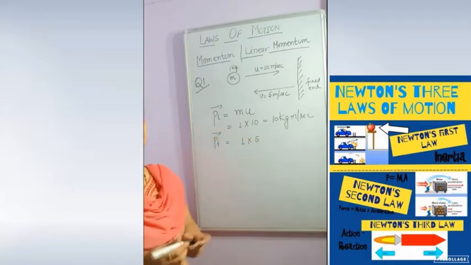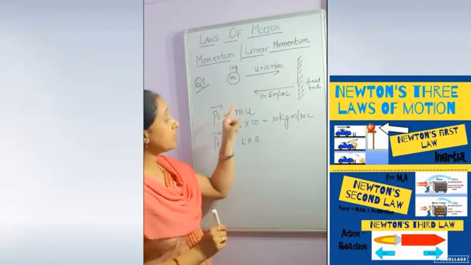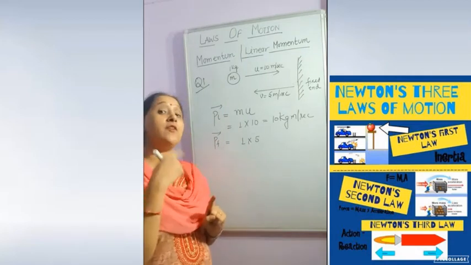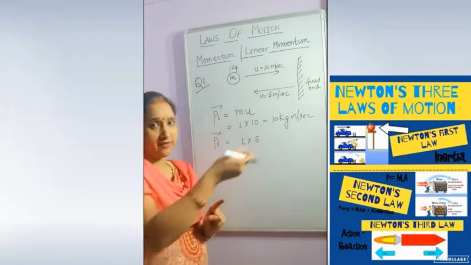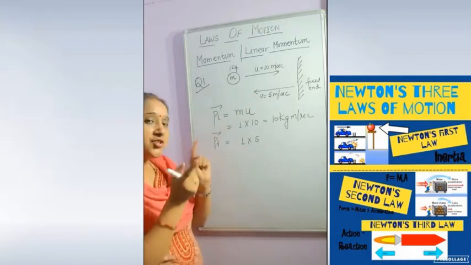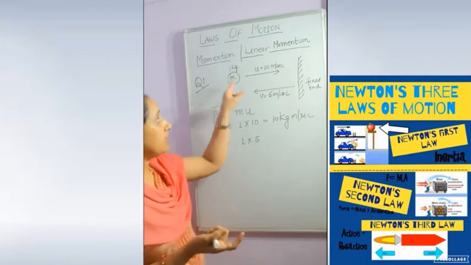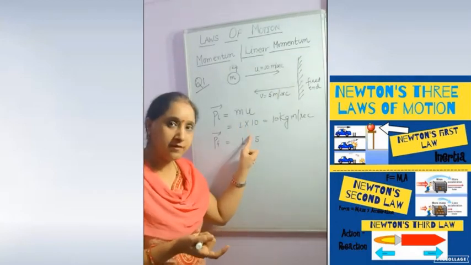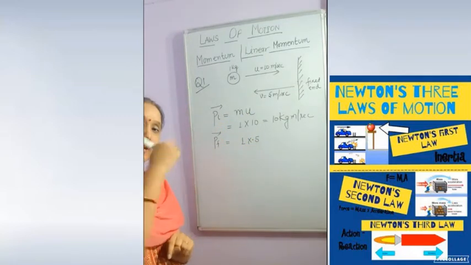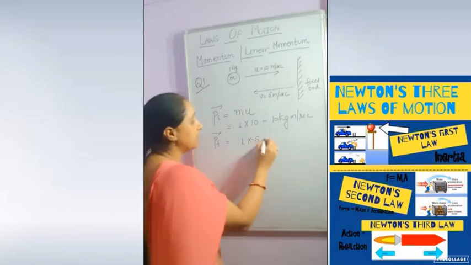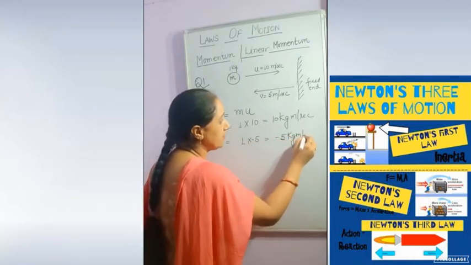But one thing we have to consider, both are velocity, but direction of velocity is different. One along positive x direction, other along negative x direction. So we have to differentiate this direction of velocity by considering a sign. If I am taking this 10 meter per second as positive, so I have to take this as minus, opposite direction of this velocity, and that's why we are getting this term minus 5 kg meter per second.